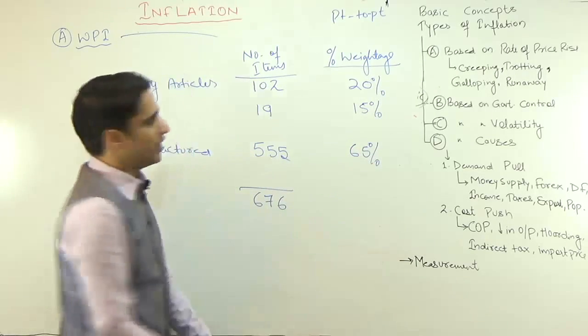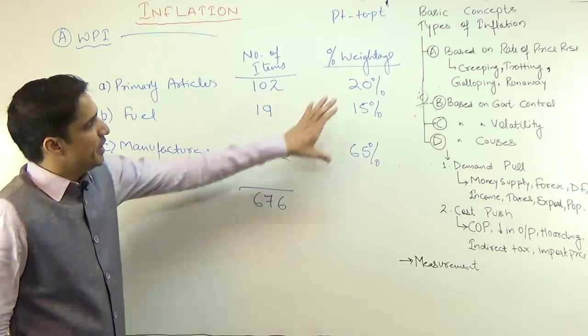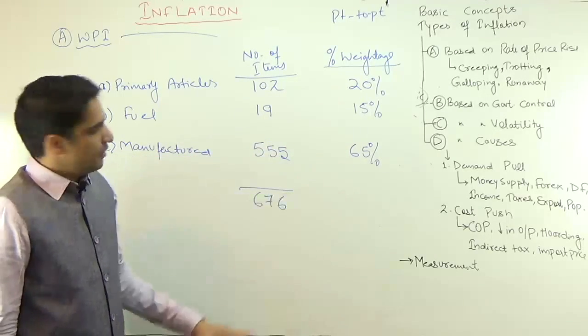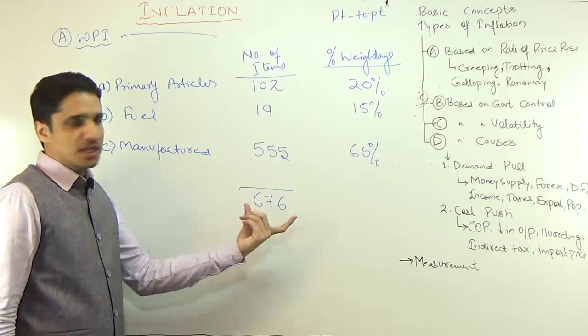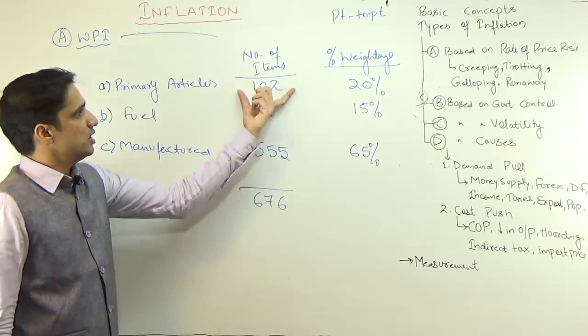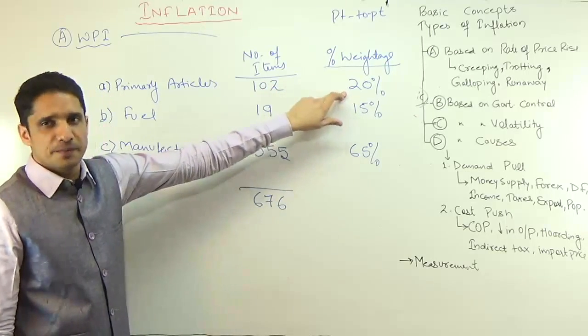How you are giving this weightage? The weightage you are giving depending on the expenditure. It means if one family is there who is consuming this 676 items, their expenditure on these 102 commodities is 20%.